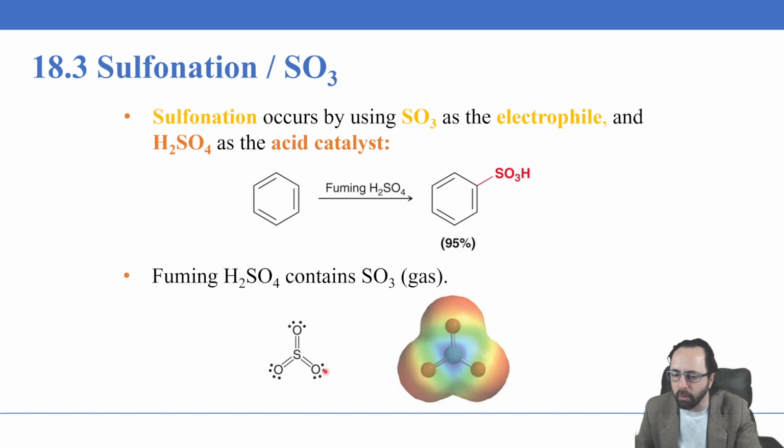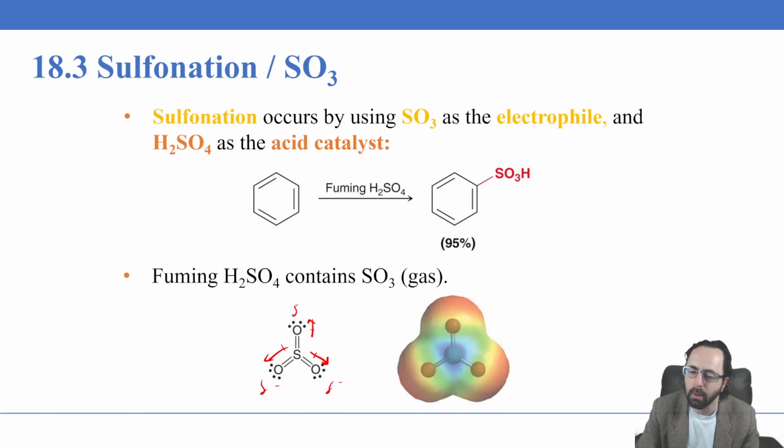So it produces sulfur trioxide, and when it's drawn as this Lewis structure, we have 3 double bonds, but really the oxygen pulls the electrons so much that they're much more towards the oxygen than the sulfur. This means the oxygens are all a little bit more negative, and the sulfur in the middle has a pretty big partially positive charge, making it the electrophile in this reaction. So it's going to be the benzene ring attacking the sulfur atom to initiate this reaction.